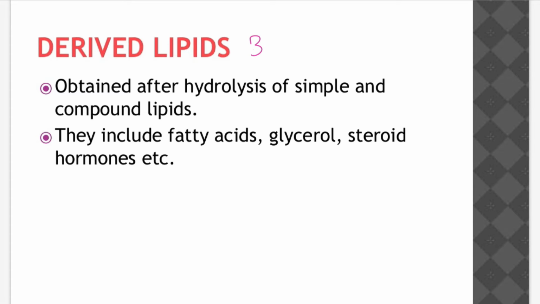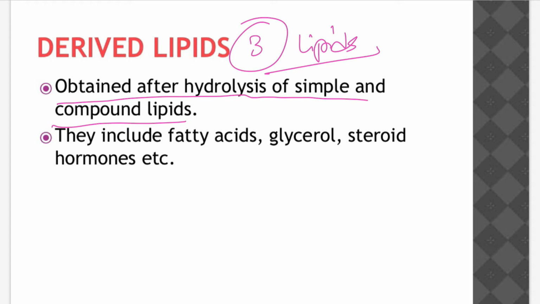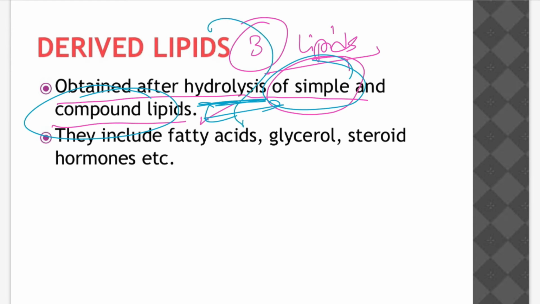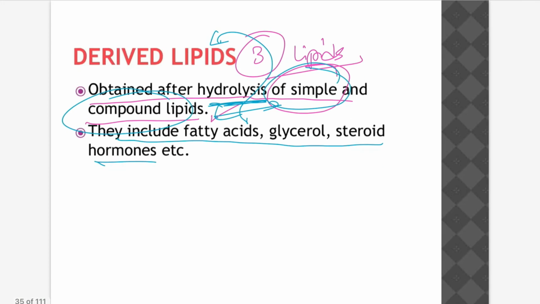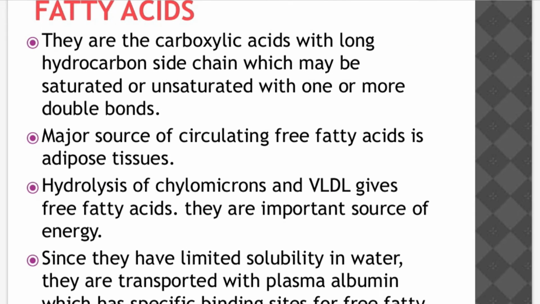Next we go to the third type of lipids, the derived lipids. First is simple, the second one is compound, and the third one is derived, obtained from hydrolysis of simple and compound lipids. The hydrolysis process of both simple lipids and compound lipids can form derived lipids. They include fatty acids, glycerol, steroids and hormones.